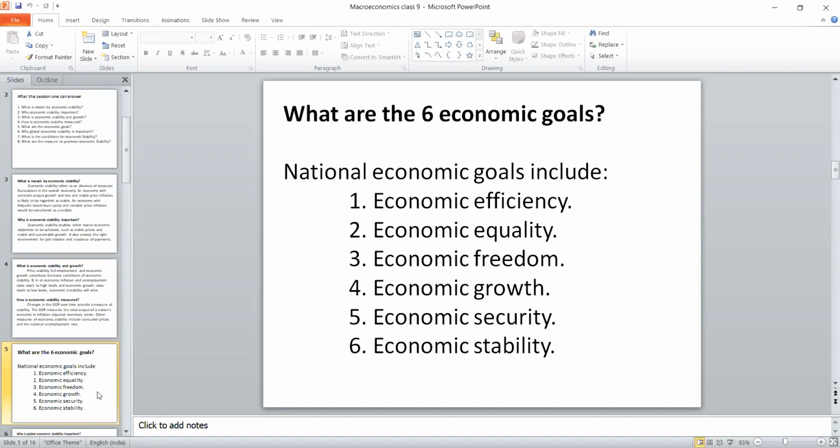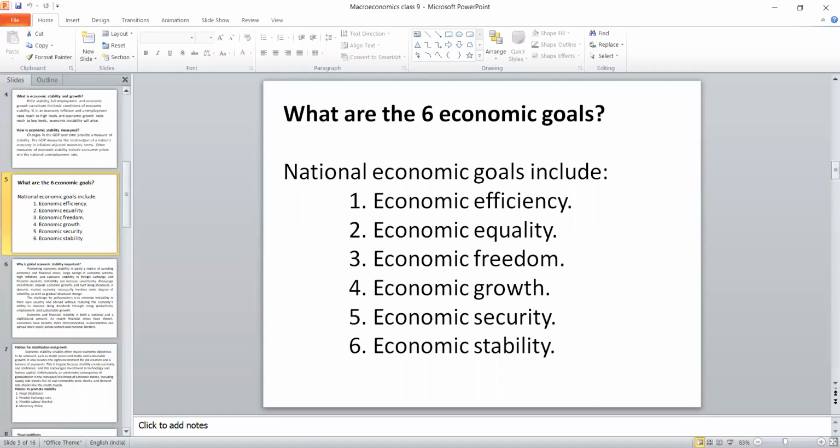The goals, how to achieve these 6, that is economic efficiency, economic equality, economic freedom, economic growth, economic security, and economic stability. Out of these 6, our macroeconomics includes 3 things: economic efficiency, economic growth, and economic stability. When we achieve these 3, the rest of the 3 will be in our hands. That is why in our syllabus, we have included 3 things.